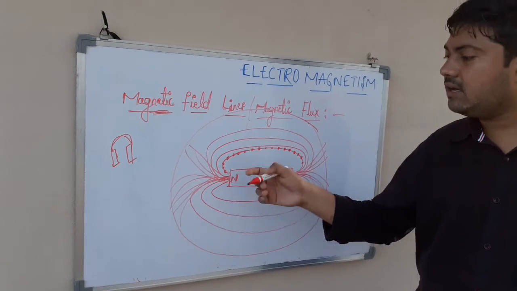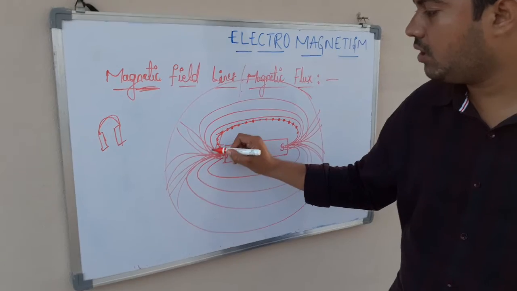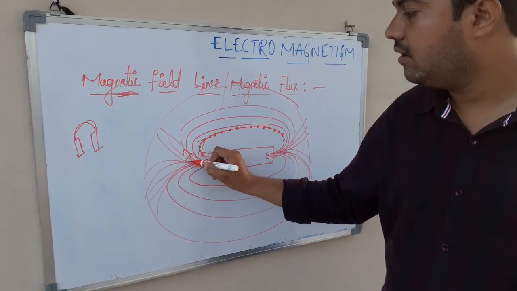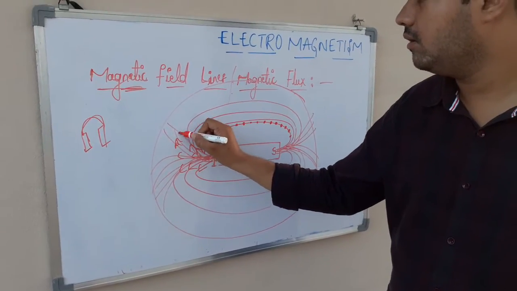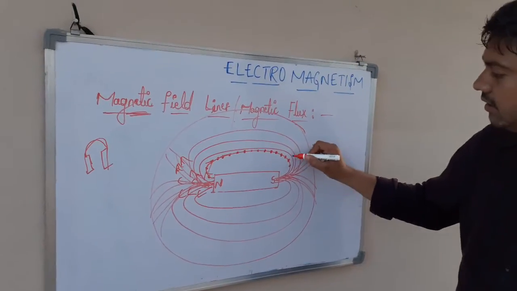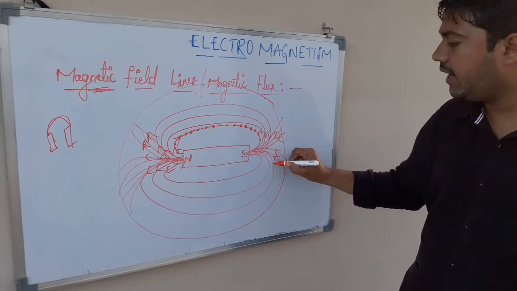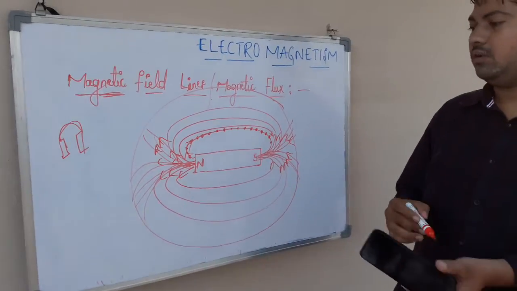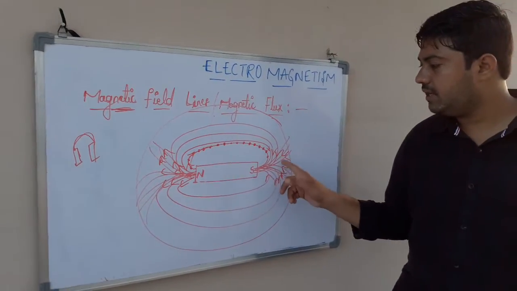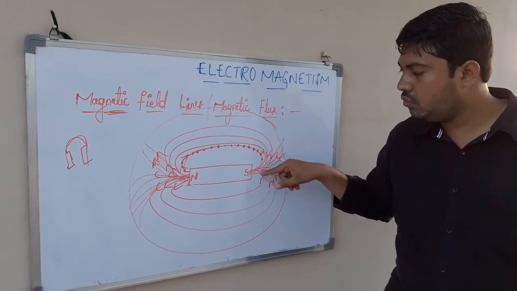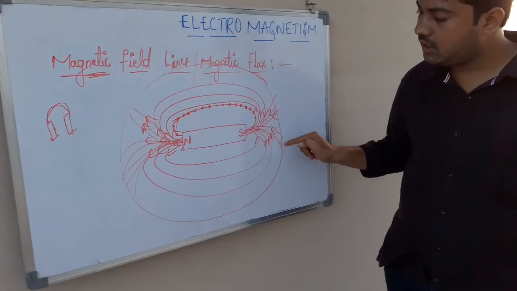And these magnetic field lines will always be directed away from the north pole and towards the south pole.